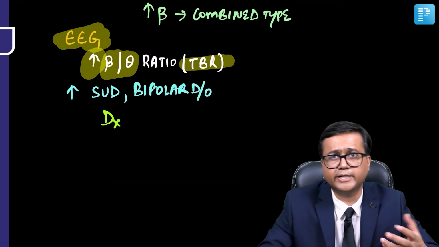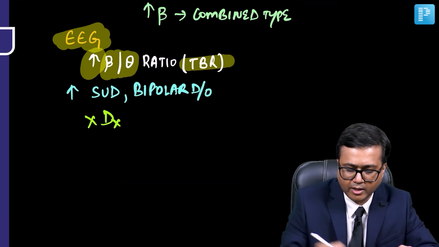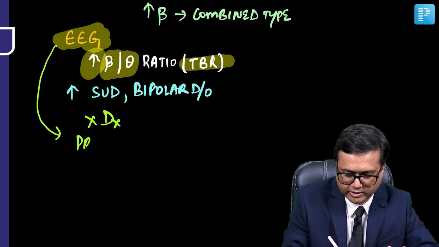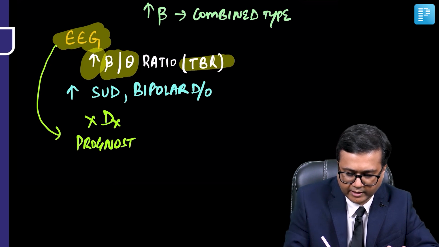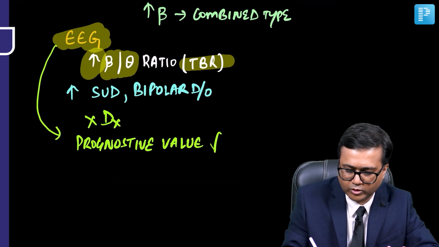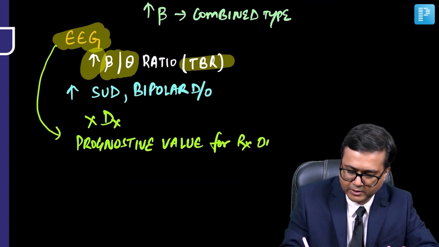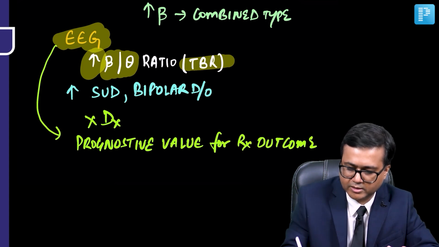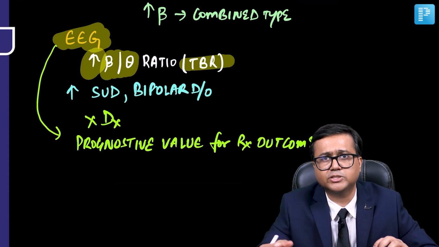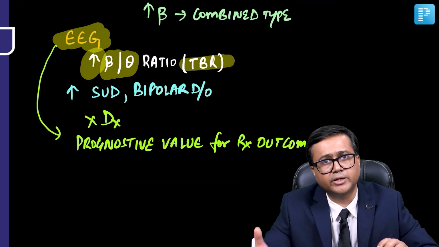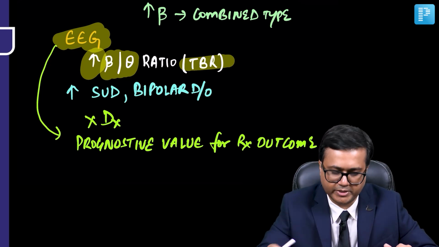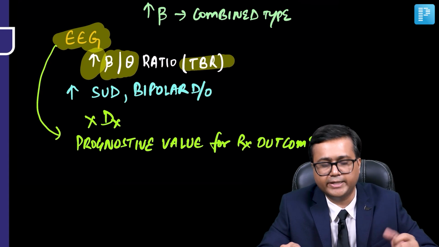So for diagnosis, it may not be used as much, but it has been seen that EEG findings may have prognostic value, especially for treatment outcome. So we can see the pre and post EEGs, we can compare, and it may help us in prognosticating the treatment which is being given. So it may have some prognostic value in the management. So these are some important EEG findings which may be seen.